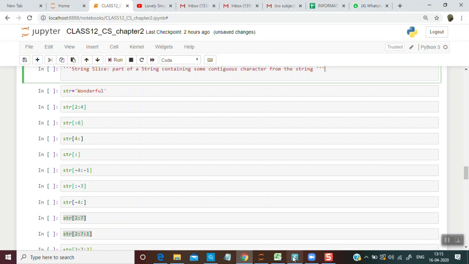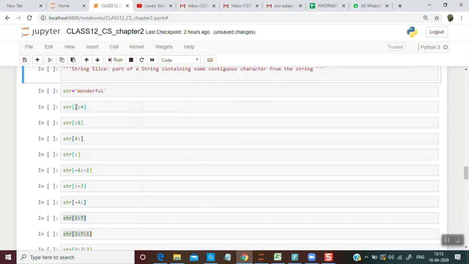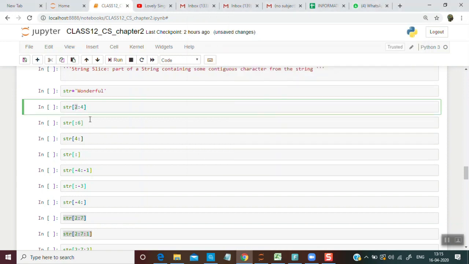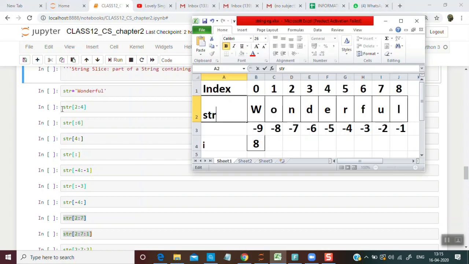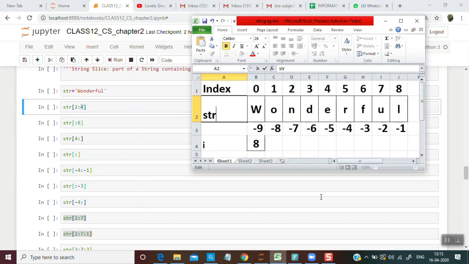If we have a string str named "wonderful", we will see what str[2:4] means. This position is known as the starting position and this is the ending position. The object to the left of the colon is your starting index. If I see this picture, it starts from 2 and ends at 4.